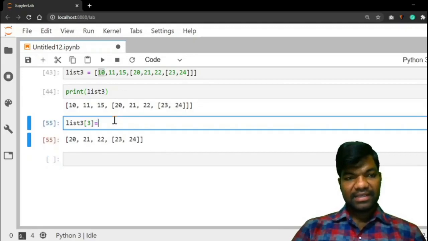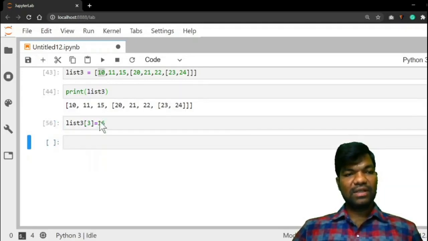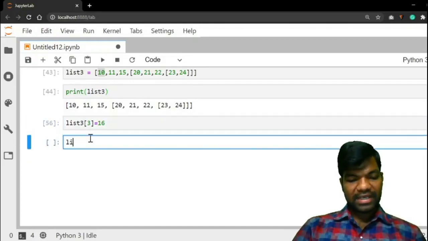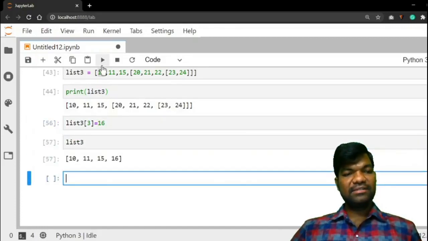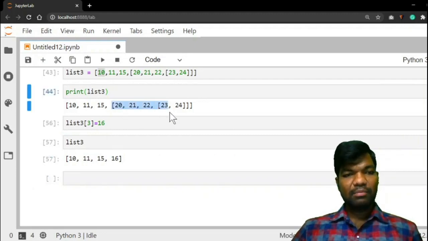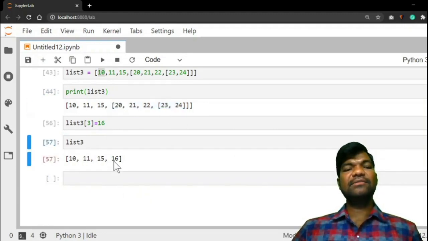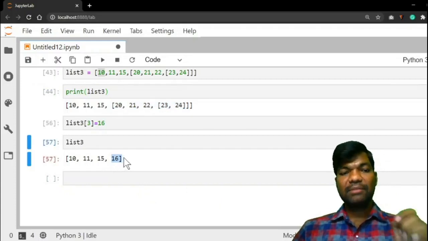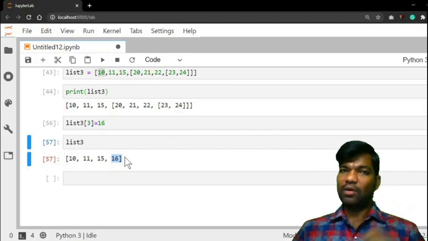I am changing this into 16. Run the code. Now check list3. What is list3? 10, 11, 15. This one is completely deleted and replaced with 16. That means lists are mutable. You can change and modify it.